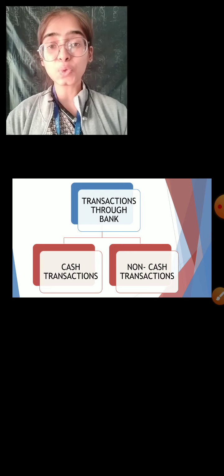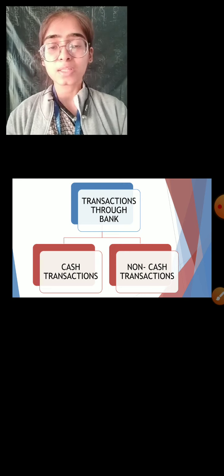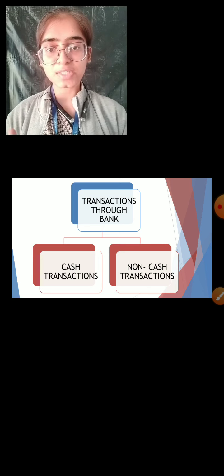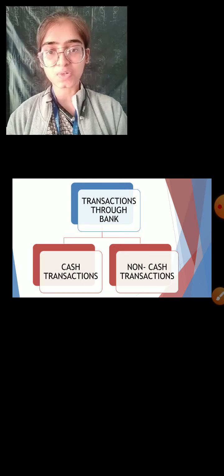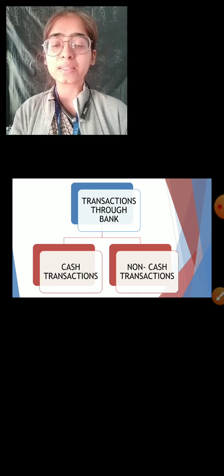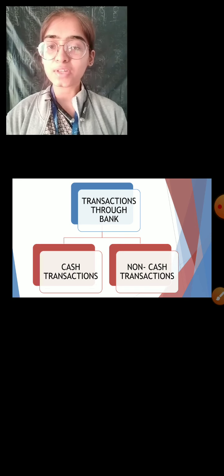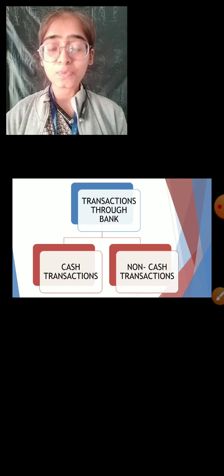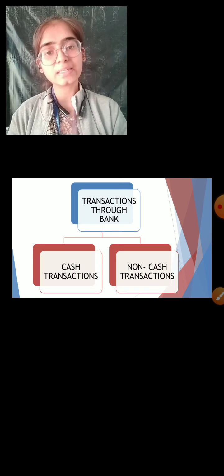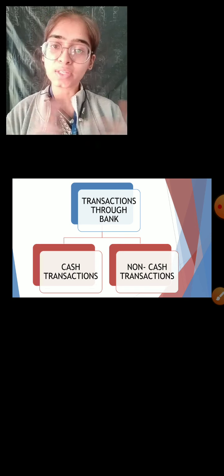There are two types of transactions which are done in the business through banks. The first type is cash transaction and the second type is non-cash transaction. Now you must be thinking how we can divide the transactions into cash and non-cash, because everything is dealt in cash only. We are going to see this in the topics further and you will get clarity on how we have divided this into cash transactions and non-cash transactions.